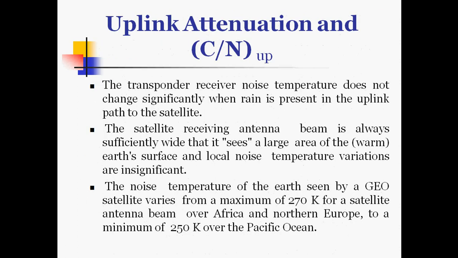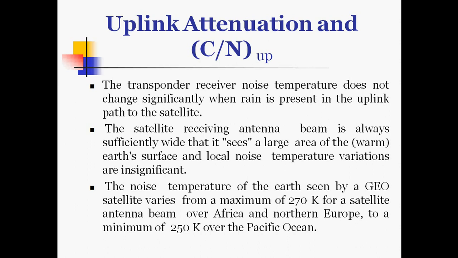So the transponder receiver noise temperature does not change significantly when rain is present in the uplink path to the satellite. The satellite receiving antenna beam is always sufficiently wide that it sees a large area of the earth's surface, and local noise temperature variations are insignificant.